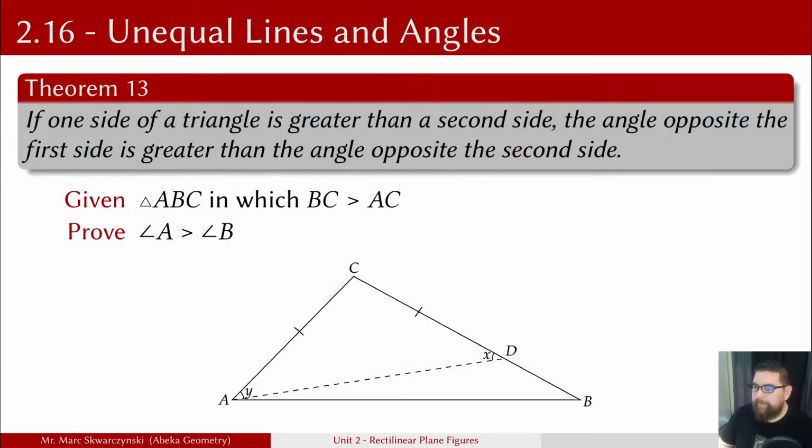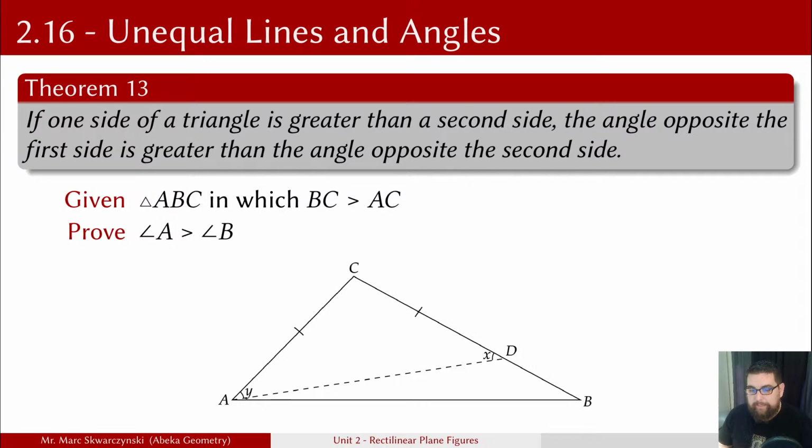That would be helpful. All right, we're on section 2.16, and we're going to talk about something a little different today. We're going to talk about what if things are unequal. We've talked a lot about equal lines and angles. We need to discuss what happens if they aren't equal. Can we prove anything then? It's not necessarily that we prove something else equal, but we should be able to prove things along the same relationships. That's really what we're going to look at here.